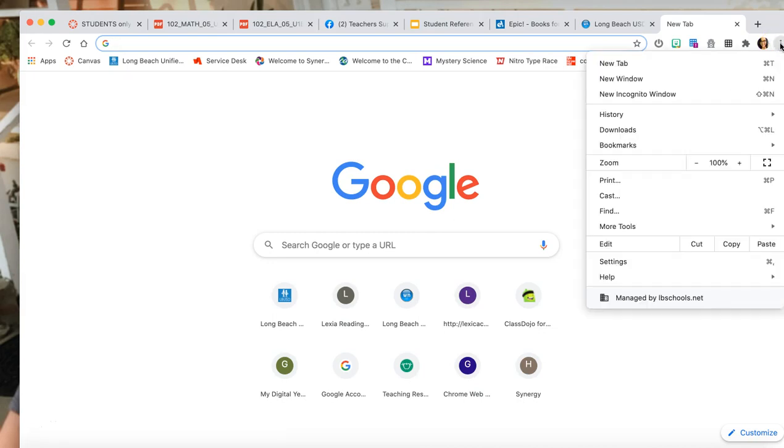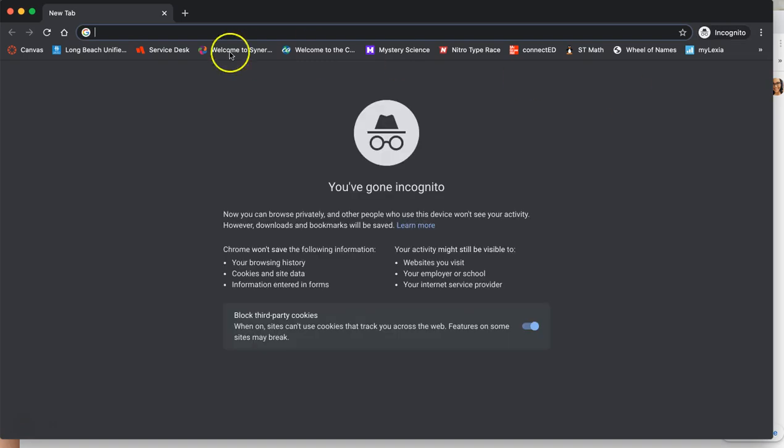So for me, I just click on that and it says new incognito window. But for the other computers, it actually says in private. I think it's like a private mode that you go into. Regardless of what it says, it's just something that's going to turn your screen into like a dark mode. So watch what happens. It goes into incognito and it looks like this, kind of like when you go on private mode on your iPhones or iPads.